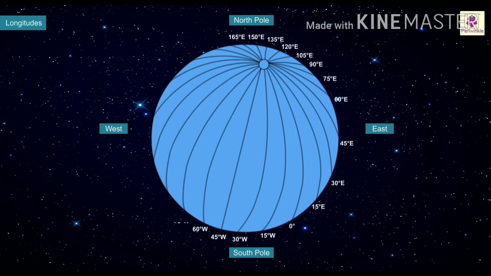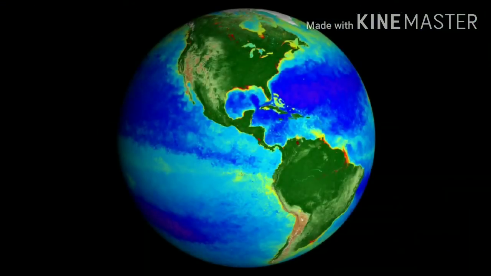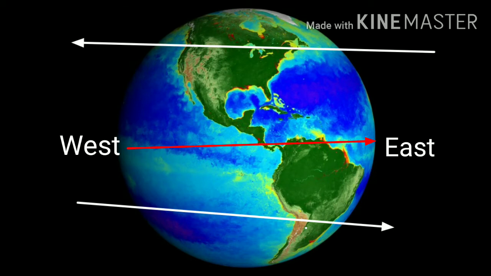Now we are discussing time and travel. You know that the earth rotates on its own axis from west to east. There is a difference in time as you travel from west to east or east to west. When you travel west to east, you gain 4 minutes as you cross every longitude. But if you travel from east to west, you lose 4 minutes as you cross every longitude. These are referred to as EGA, east gain add, and WLS, west lose subtract.